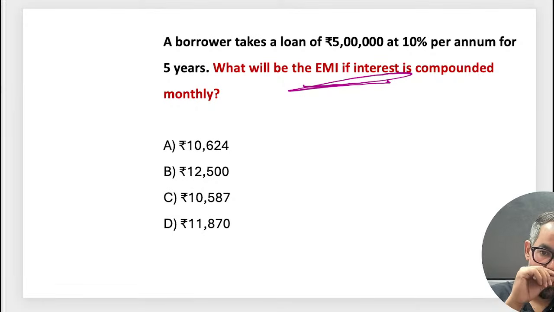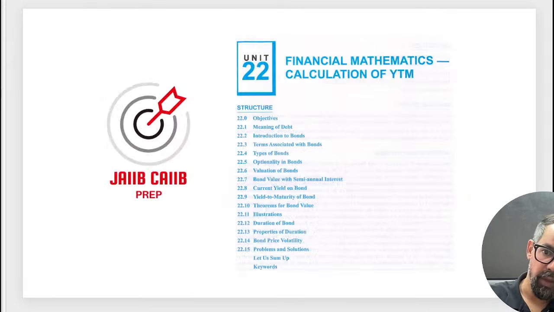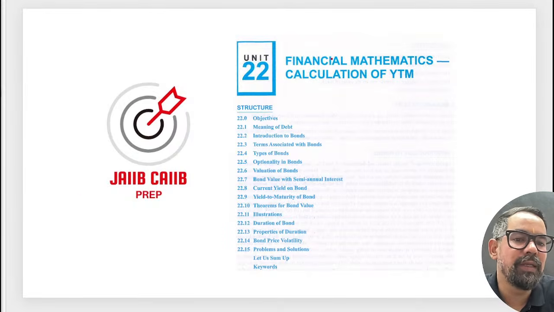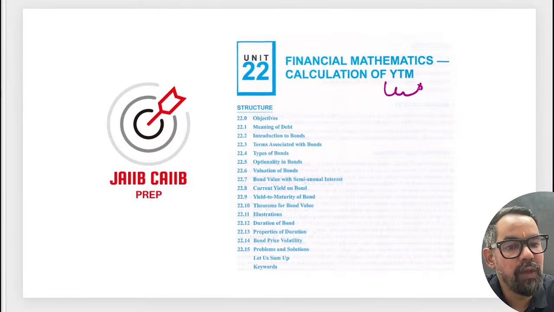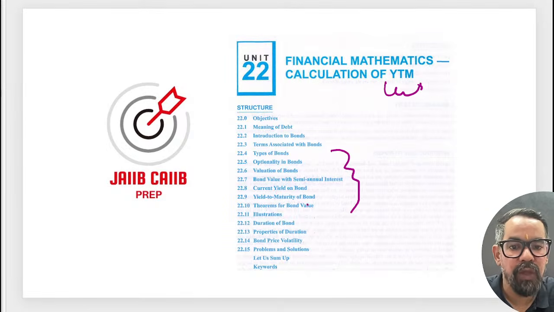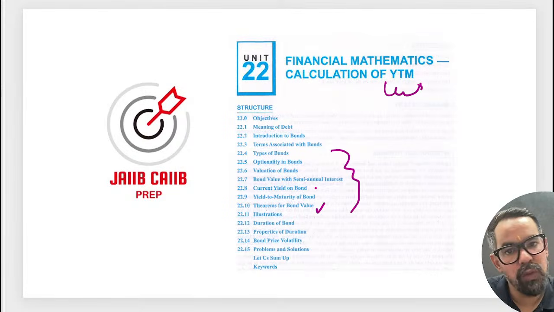Okay guys, now next one is YTM. When it comes to YTM, this is something which is related to bonds or bond valuation. There are some areas which are very important. One is bond valuation that can be asked, or the theorem of bonds. They have asked one question in INIFS also, but still there is a probability.